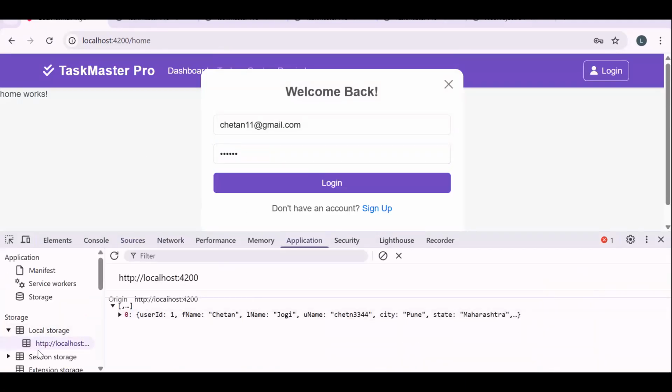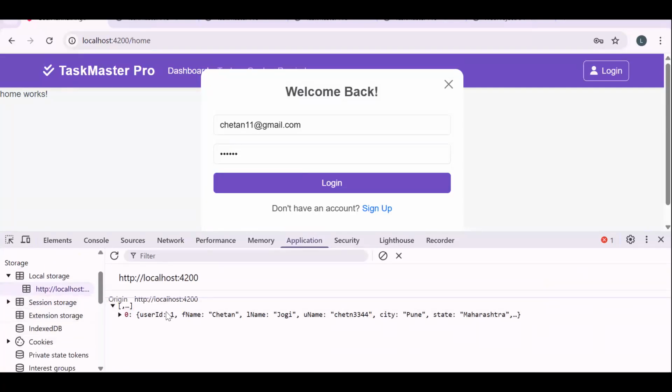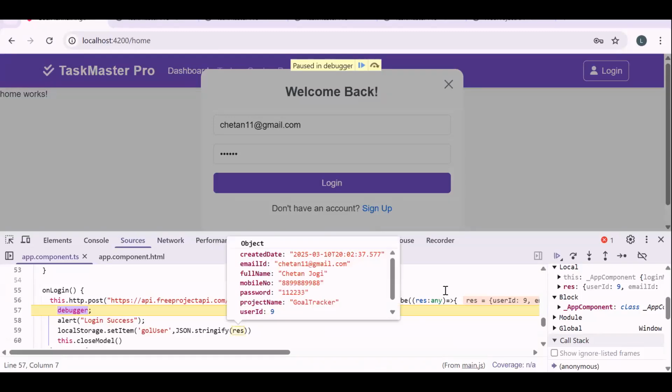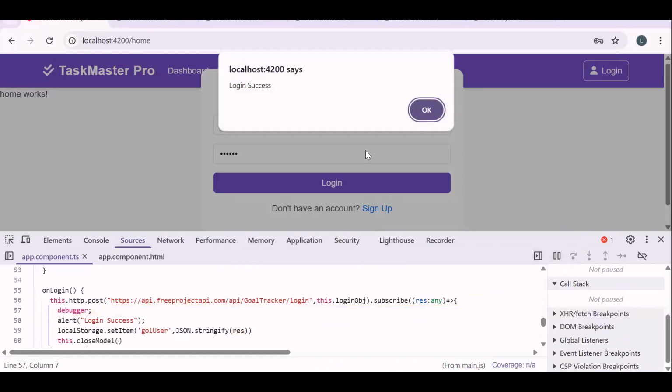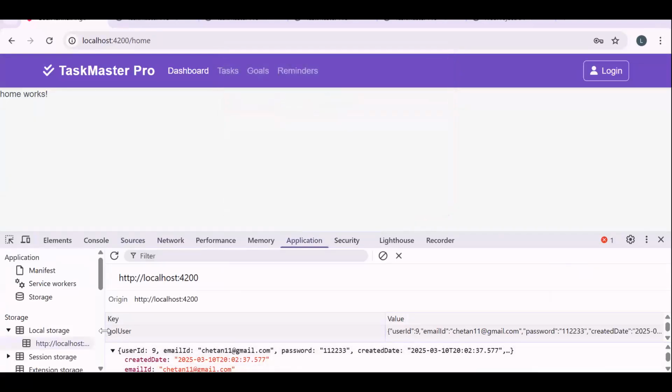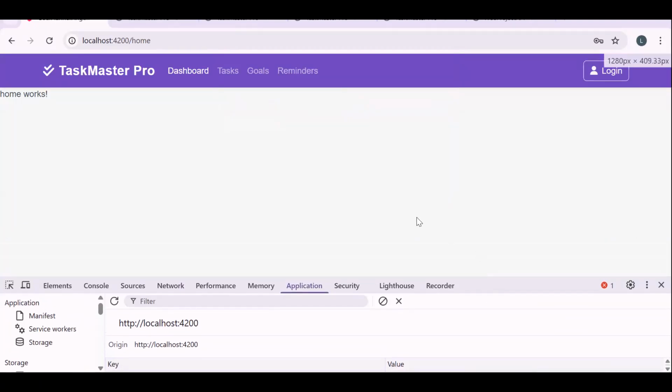Let's go to the local storage and see if we have some data. Let me just clear this. So if I click on login, I got the data. You can see in the result, we got the data. So this data we are storing into our local storage. If I go to the application, see in the local storage, this is the key and this is the data we have stored. So the user is logged in.